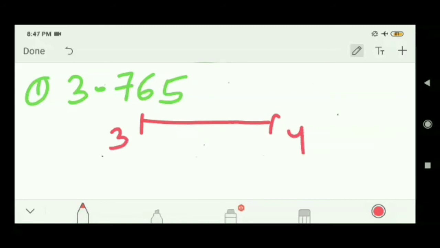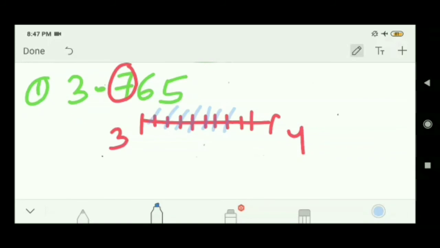If I visualize this one, see the first decimal number. In the first decimal number 0.7 is there. That means I will divide it into 10 equal parts: 1, 2, 3, 4, 5, 6, 7, 8, 9. Now they are all equal parts. So this is 0.1, 3.1, 3.2, 3.3, 3.4, 3.5, 3.6, 3.7. So this is your 3.7.